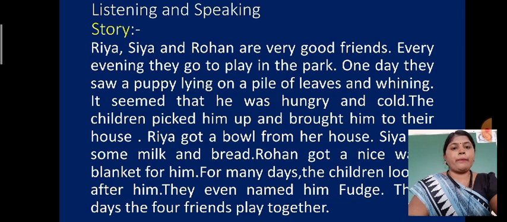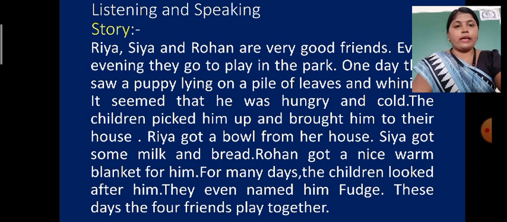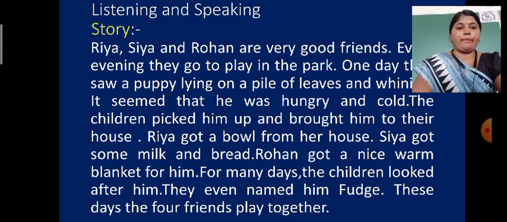The children picked him up and brought him to their house. Riya got a bowl from her house. Sia got some milk and bread. Rohan got a nice warm blanket for him. For many days the children looked after him. They even named him Fudge. These days the 4 friends play together.